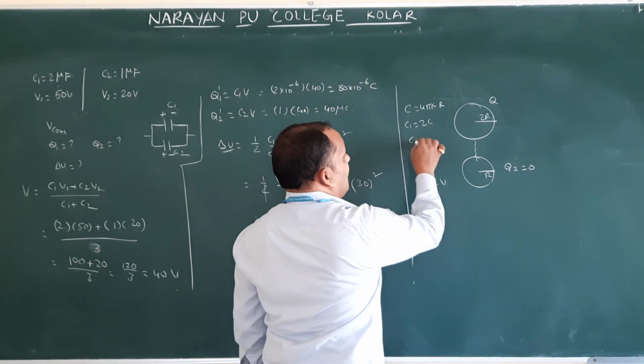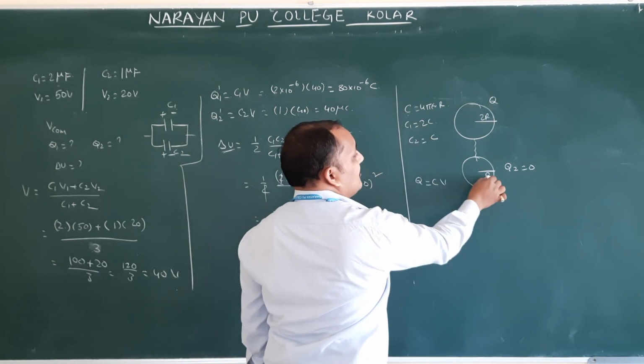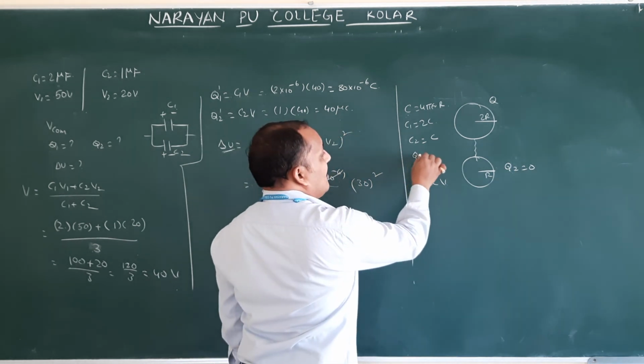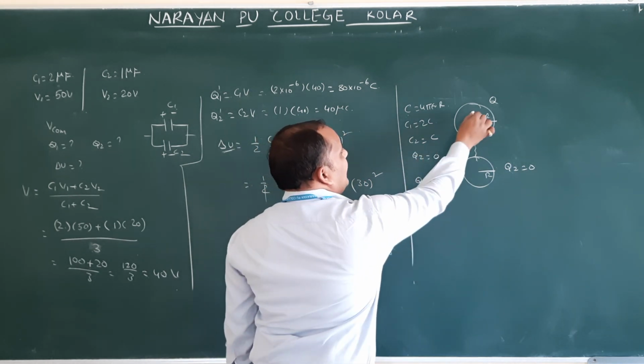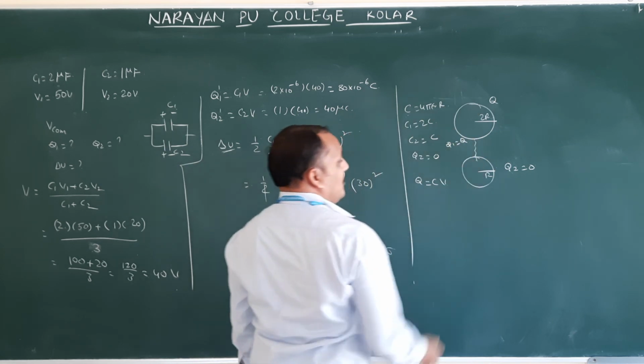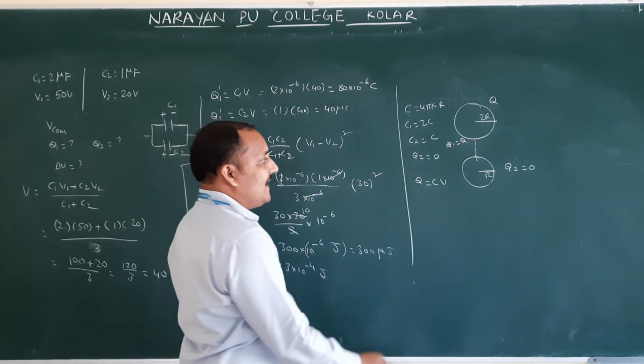Second one, C2 is equal to C because only the radius is r. What is the charge on this? Initial charge on the second plate is 0. Initial charge on the first plate is how much? Q1 is equal to Q, isn't it? So first we will find the common potential.